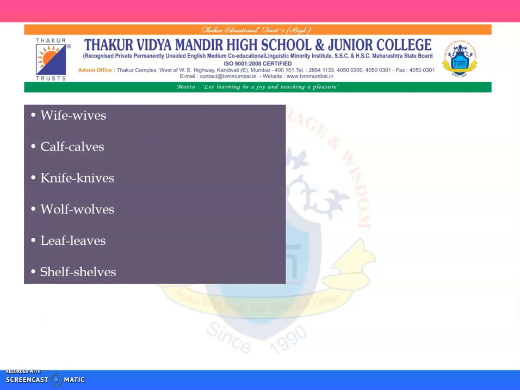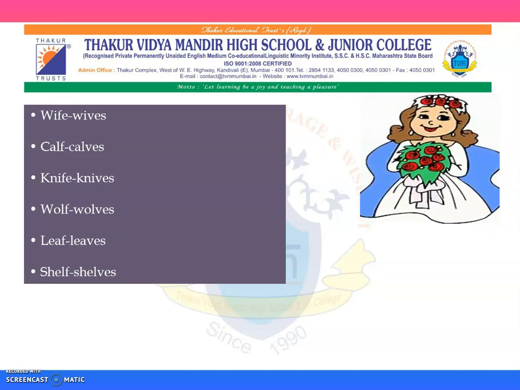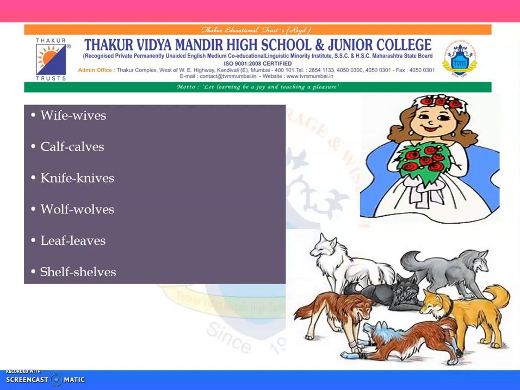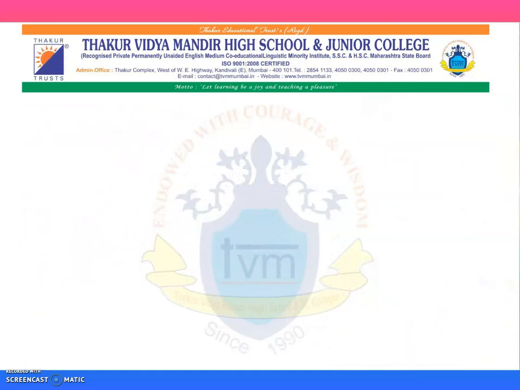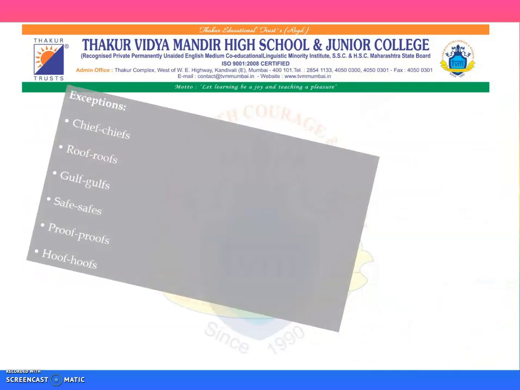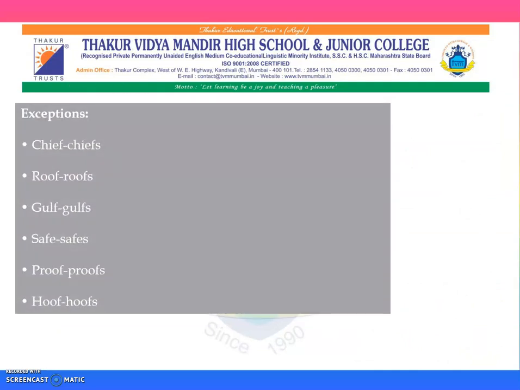A few more examples. Wife, wives, calf, calves, knife, knives, wolf, wolves, leaf, leaves, shelf, shelves. But this cannot be applied all the time. There are some exceptions.